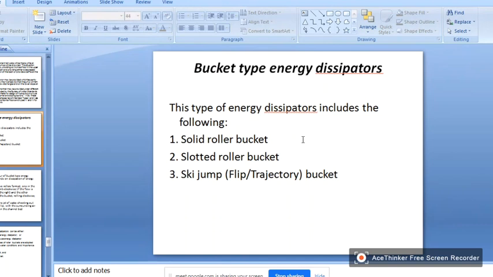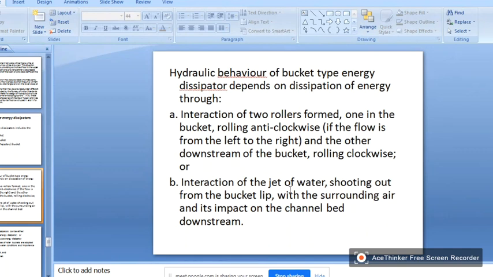So bucket type energy dissipators. Those previous examples are stilling basins. Bucket type energy dissipators are solid roller bucket, slotted roller bucket, and sky jump bucket. In general, the hydraulic behavior of bucket type energy dissipator depends upon the dissipation of energy. Interaction of two rollers formed, one in the bucket rolling anti-clockwise, and the other downstream of the bucket rolling clockwise.